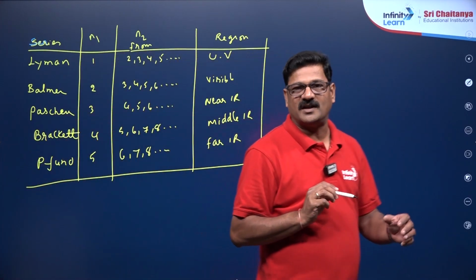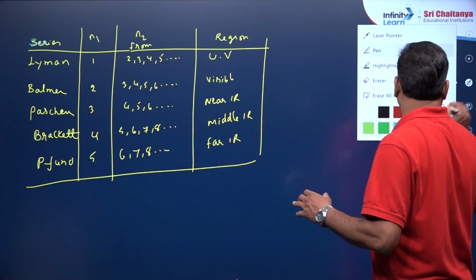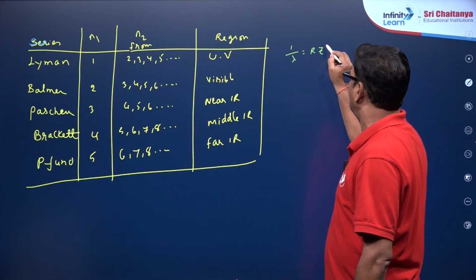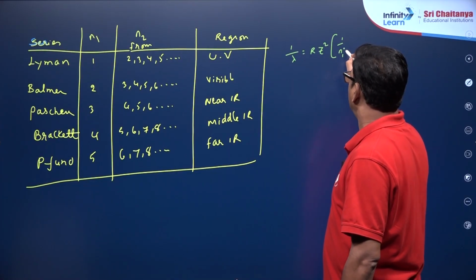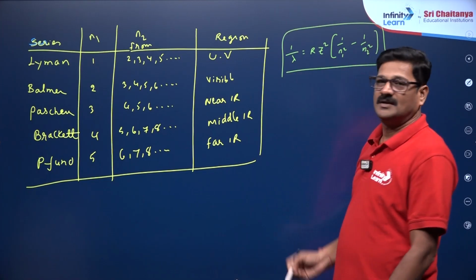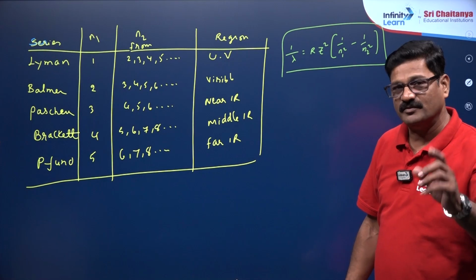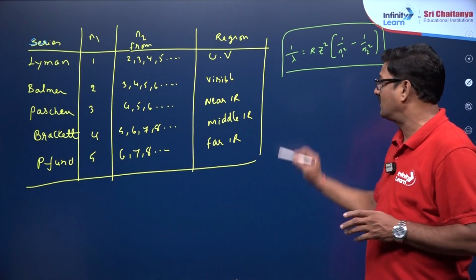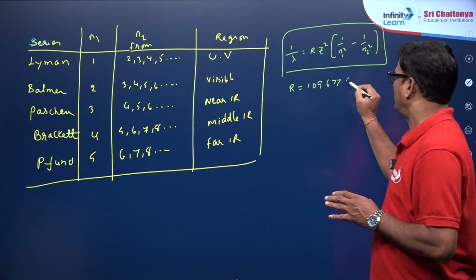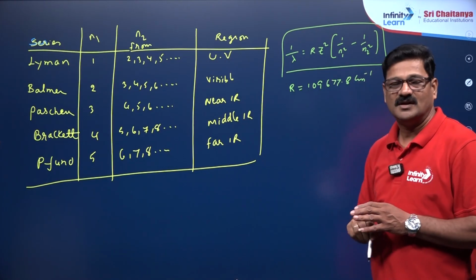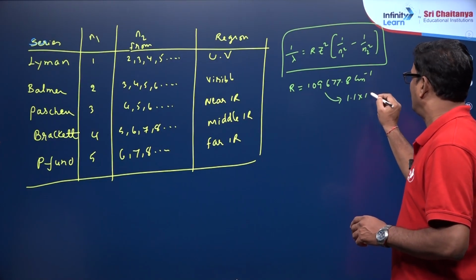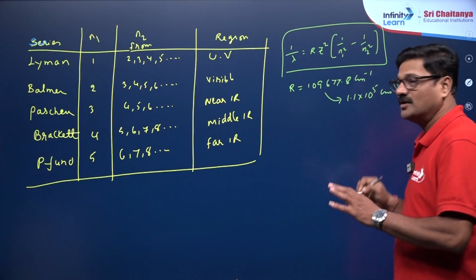So every spectral line has its own wavelength. That wavelength can be calculated by using 1 by lambda is equal to R Z square of (1 by n1 square minus 1 by n2 square). So 1 by lambda is the wave number nu bar, and R is the Rydberg constant. Its value is 1096777.8 centimeter inverse. If you want a shortcut, you can use 1.1 into 10 to the power of 5 centimeter inverse.